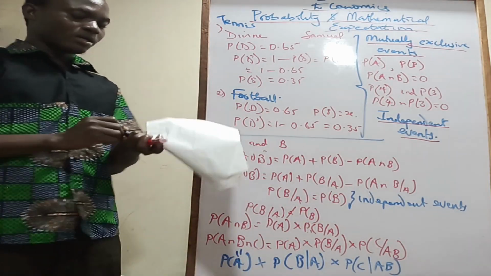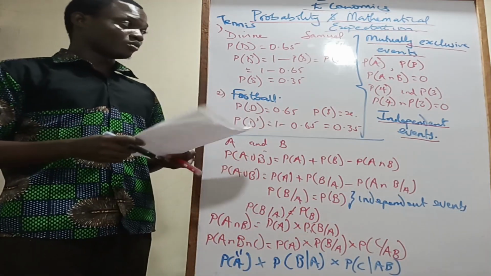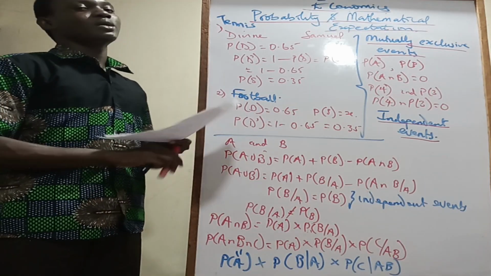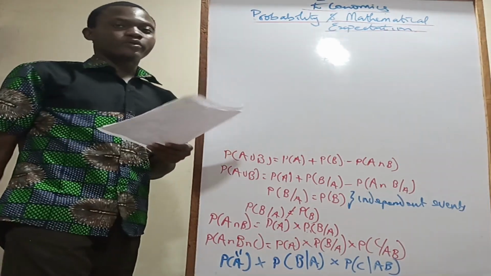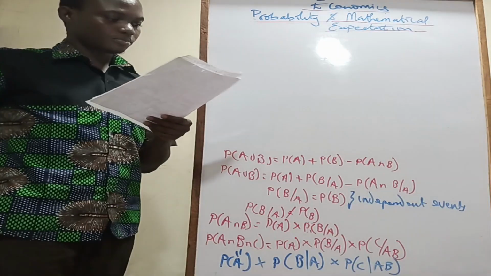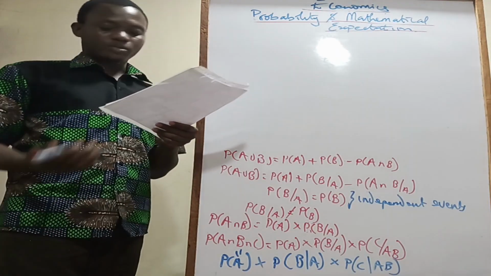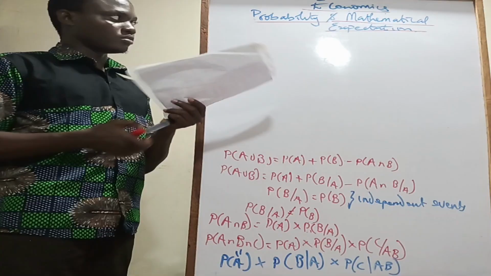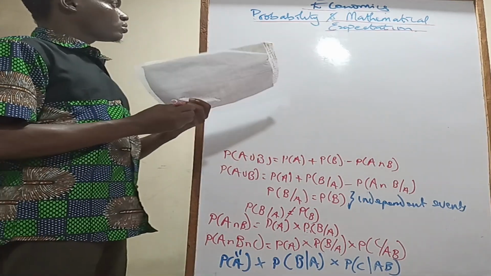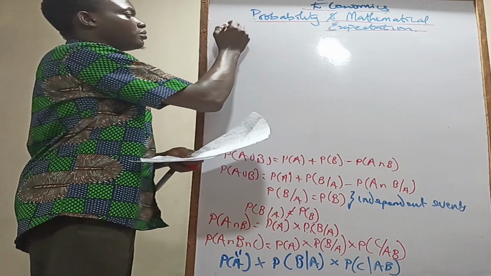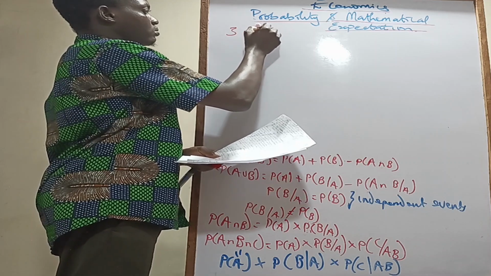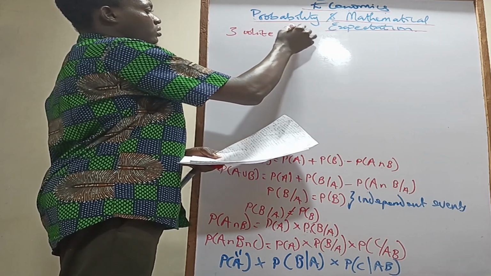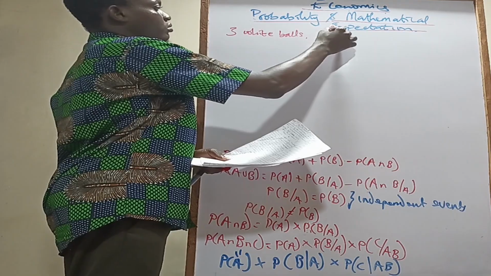So let's solve a question on this, a pretty simple question, before we now talk about mathematical expectation for real. So for example, suppose that a box contains 3 white balls and 2 black balls.